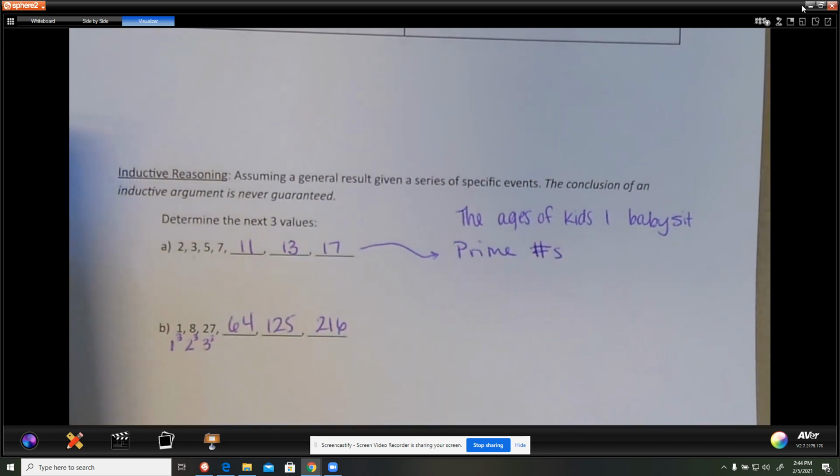But that doesn't have to necessarily be the case. 1, 8, and 27 could be doctor's appointments that you have on the 1st, 8th, and the 27th. And then your next doctor's appointment could be in the next month. So not guaranteed, but that is the rule that I used. And if you do something different, just tell me what you used.